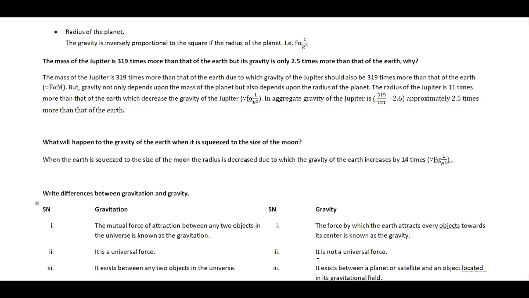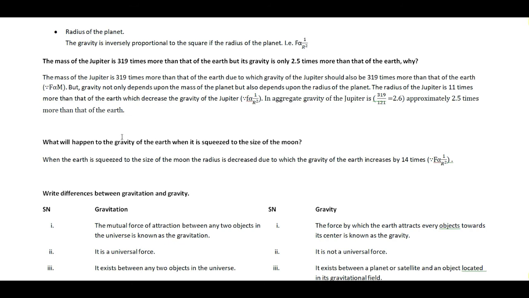Now let's discuss the gravity of the moon. And you know, the mass of the moon is less than that of the Earth, and the radius of the moon is also less than that of the Earth. Now let's discuss one hypothetical question. Suppose the Earth is squeezed to the size of the moon. That means it is compressed to the size of the moon. Then what will happen to the gravity?